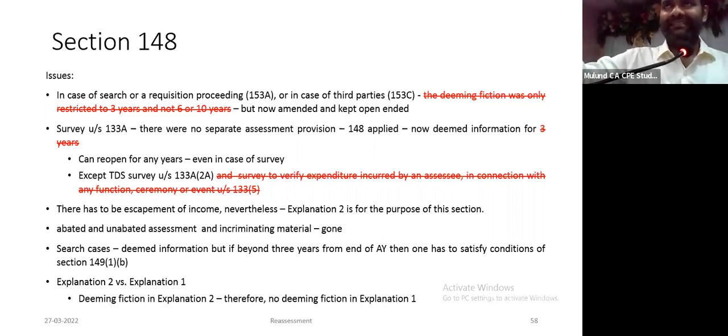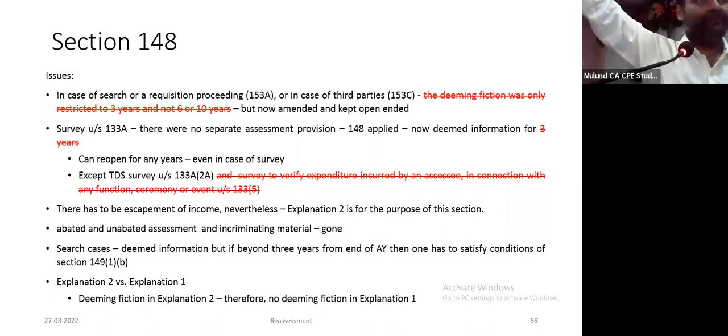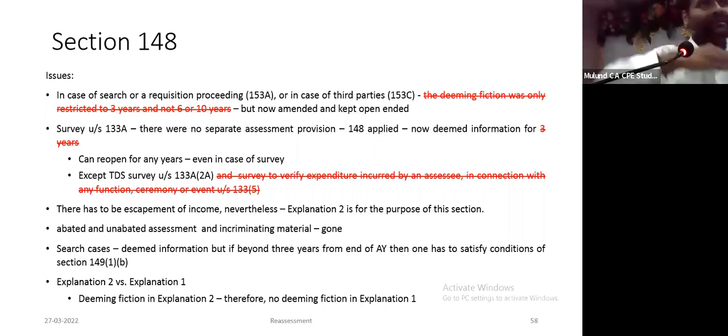In search cases, in survey cases, though they have information which suggests income has escaped assessment, but they still will have to qualify for the condition prescribed under section 149. After 3 years, to go up to 10 years, they have to satisfy a condition that income escaping assessment is represented in the form of asset of more than 50 lakh rupees. So search has happened, there is a deemed information, but the 149 1B condition will still have to be fulfilled.